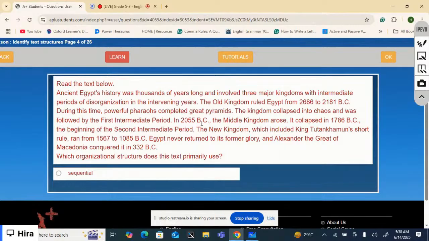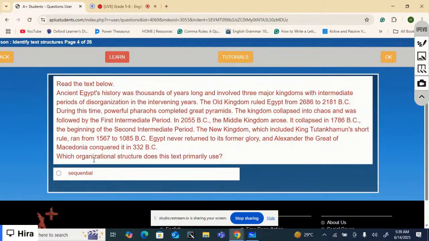In 2055 BC, the Middle Kingdom arose. It collapsed in 1786 BC, the beginning of the Second Intermediate Period. The New Kingdom, which included King Tutankhamun's short rule, ran from 1567 to 1085 BC. Egypt never returned to its former glory, and Alexander the Great of Macedonia conquered it in 332 BC.